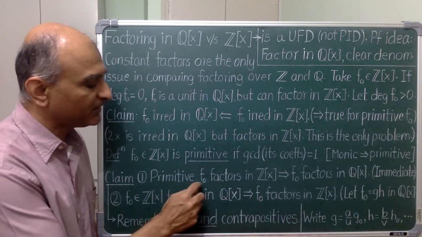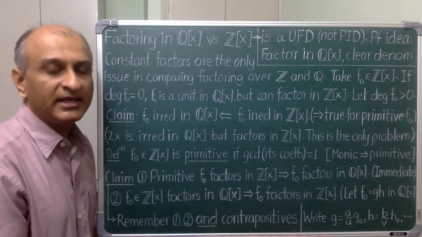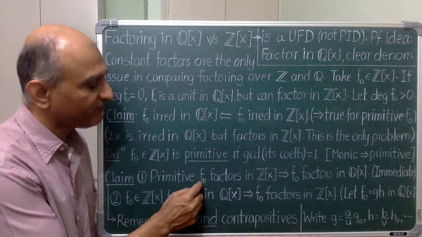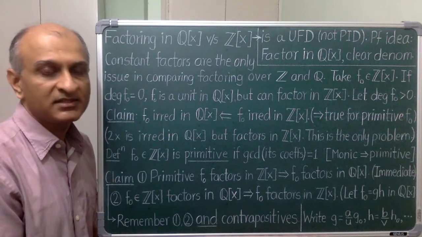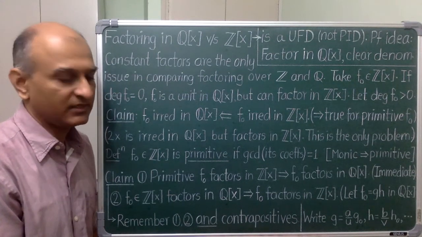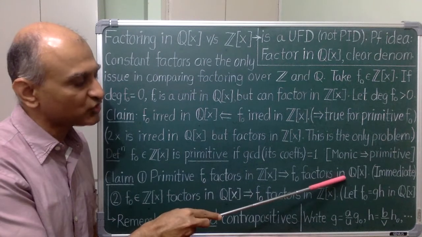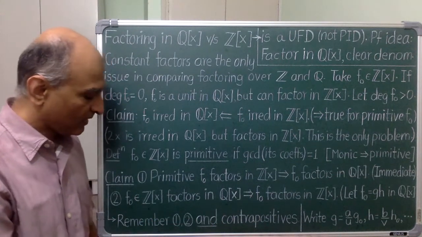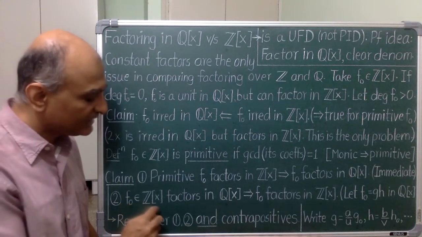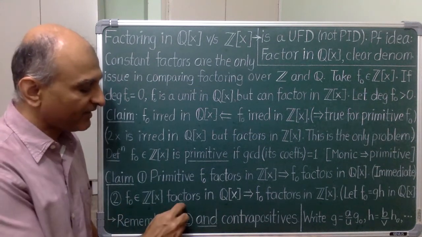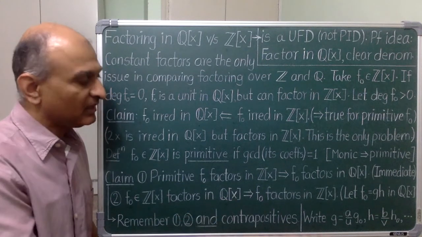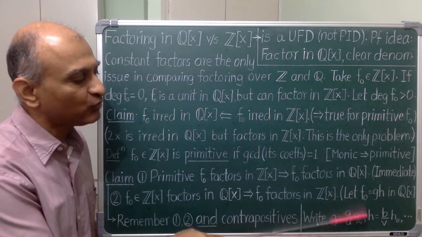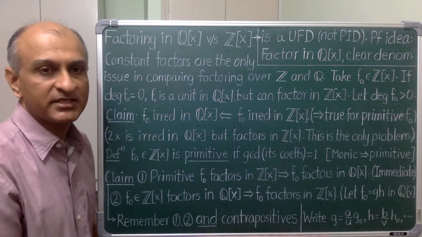Suppose I start with a primitive polynomial f0. I cannot pull out an integer factor. So if this polynomial f0 factors over Z, both factors must have smaller positive degree. So the same factorization works over Q. The other direction is more interesting. I am saying that if I start with any integer polynomial, if it factors non-trivially over Q, then it must already factor over Z. I have begun the proof over here. See if you can finish it.